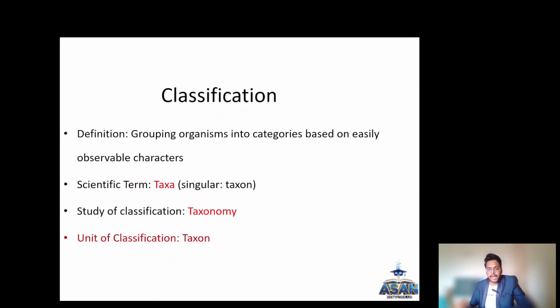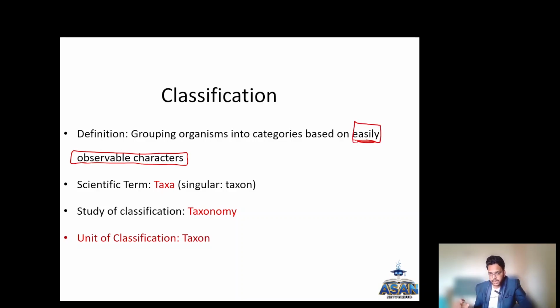Coming to classification, why is classification needed? You cannot identify all the organisms and you cannot study all the organisms. So you see some easily observable characters.